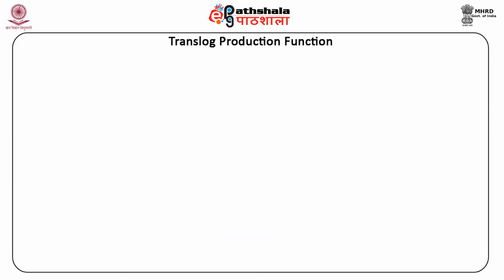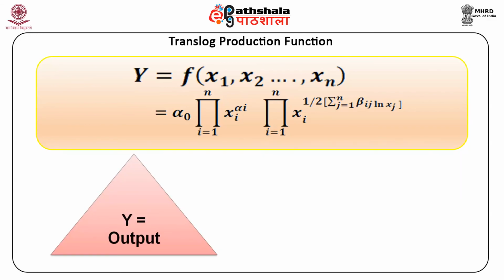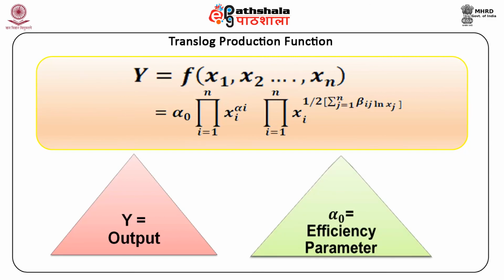The translog production function can be expressed as y is a function of x1, x2 till xn, is equal to alpha 0 product of i equal to 1 till n xi raised to the power ai, product of i equal to 1 till n xi raised to the power half summation j equal to 1 till n beta ij log of xj, where y is output, alpha 0 is the efficiency parameter, alpha i and beta ij are unknown parameters, and xj is input j.